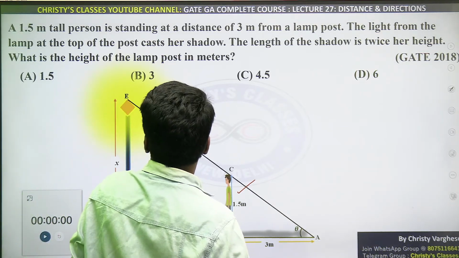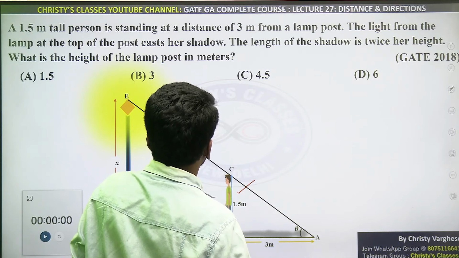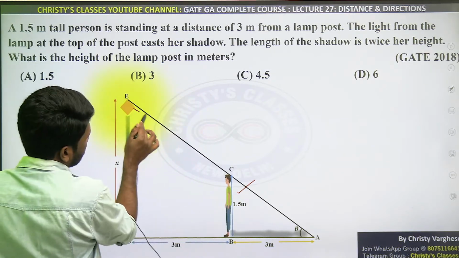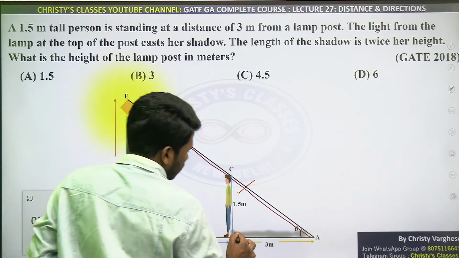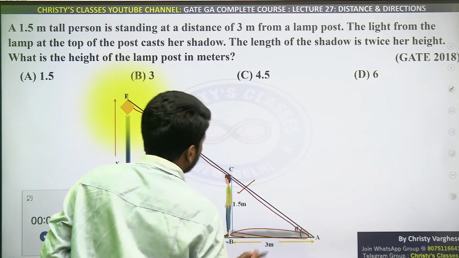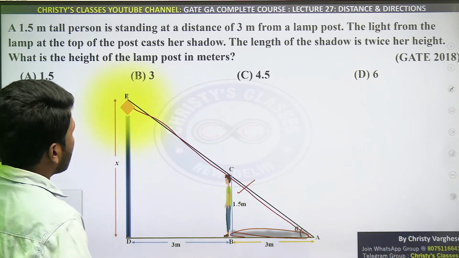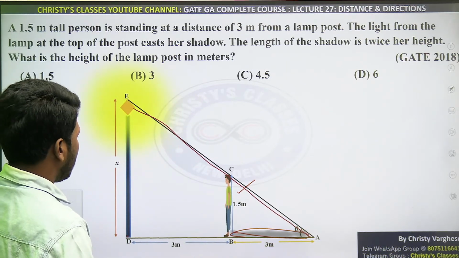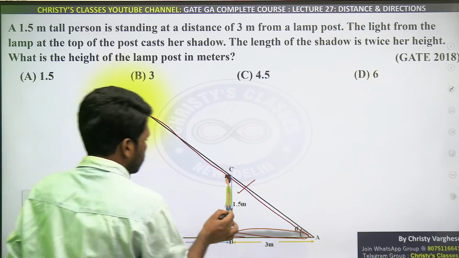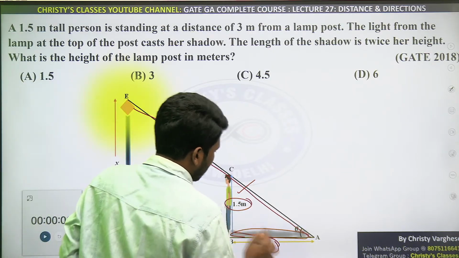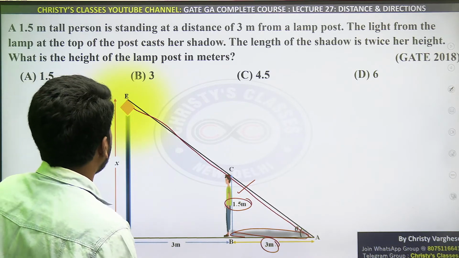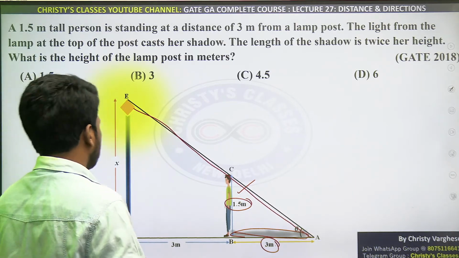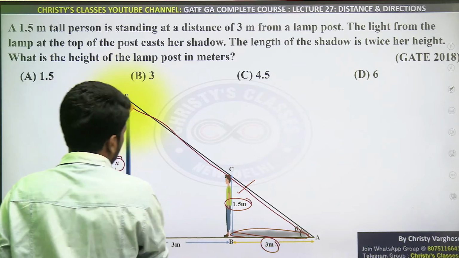The light from the lamp at the top of the post casts her shadow. So this light is casting a shadow like this. This is the shadow of her. The length of the shadow is twice her height. Length of the shadow is twice her height means twice 1.5, that is 3 meter, is the length of the shadow. Are you all understanding? Then the height of the lamp post in meters, this x meter, what will it be?